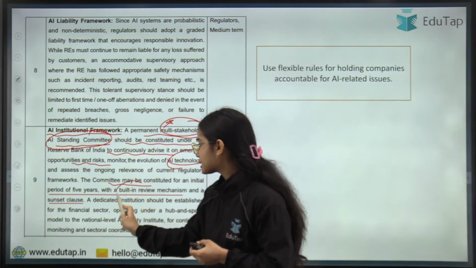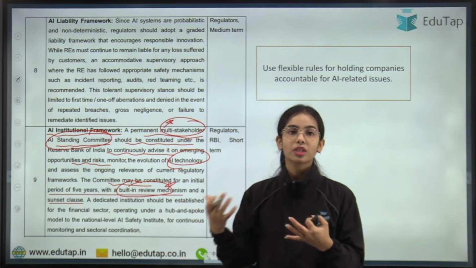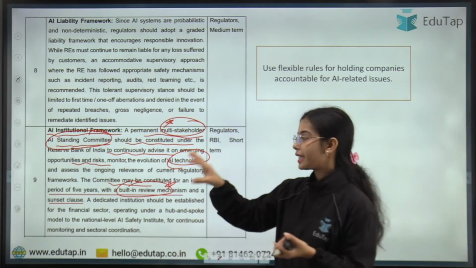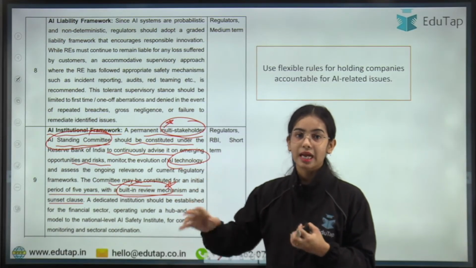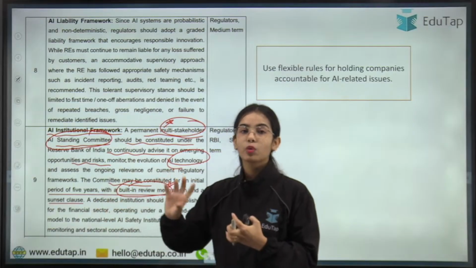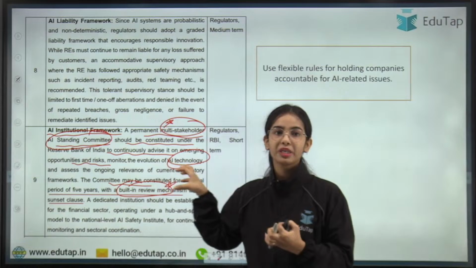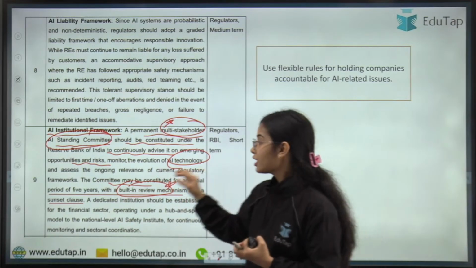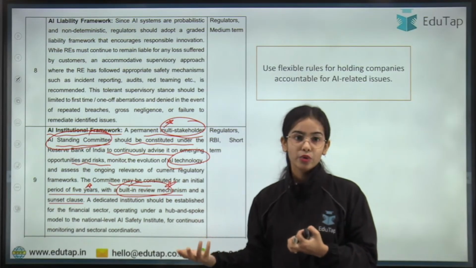And it has to be seen that a built-in review mechanism is there, so that it can be seen how the committee is working. There should be an AI standing committee that can help the Reserve Bank of India continuously understand how AI technology is developing, what the emerging risks are, and such. So the committee should be constituted for a period of 5 years with a built-in review mechanism to check whether the committee is working in a good manner or not.